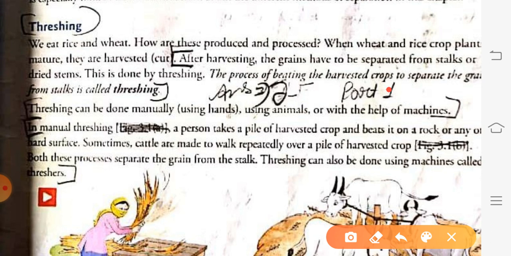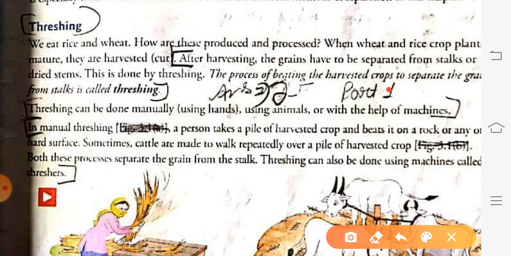To remove the grains from the stalk or dried stem, the method through which the grains are separated from stalks or dry stem is called threshing.